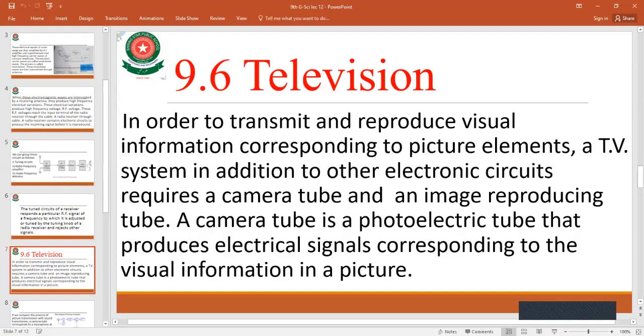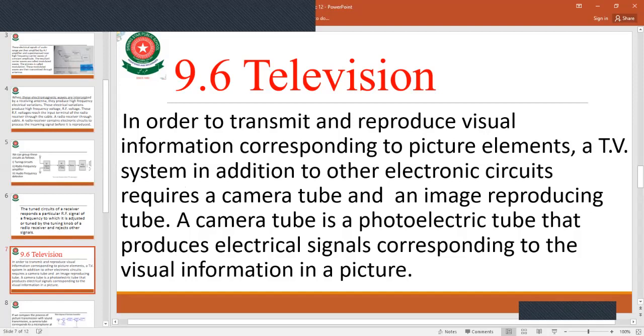A TV system, in addition to other electronic circuits, requires a camera tube and an image reproducing tube. The two main things for the functioning of a TV are the camera tube and the image reproducing tube.